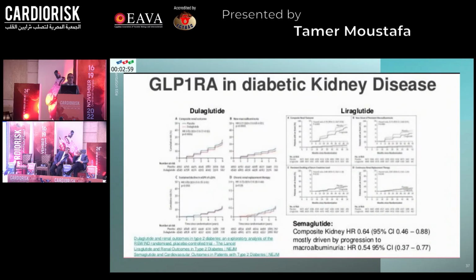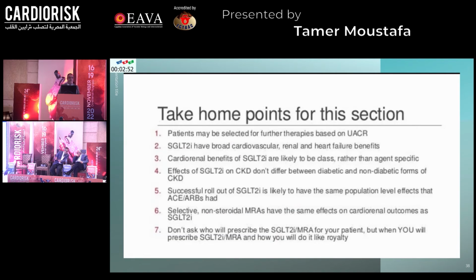The role of the GLP-1 receptor in diabetic kidney disease is proven with the use of dulaglutide, liraglutide, and semaglutide. And to take our home point from this section, patients may be selected for further therapies based on testing the urinary albumin to creatinine ratio, which is simple, cheap, and very effective in guiding us to further manage our patients. SGLT2 inhibitors have broad cardiovascular, renal, and heart failure benefits.